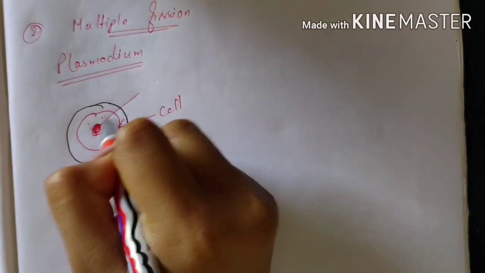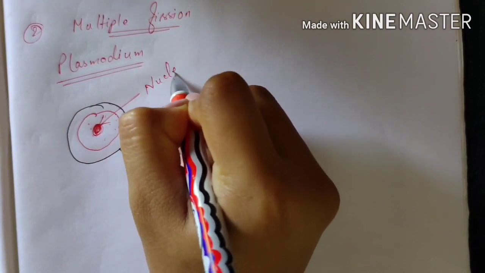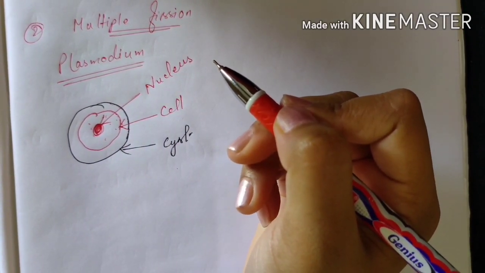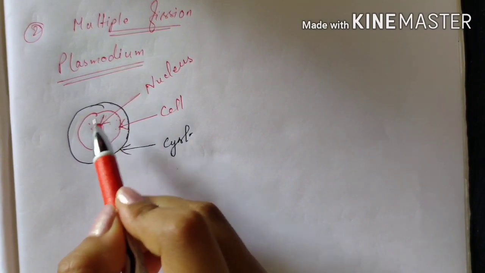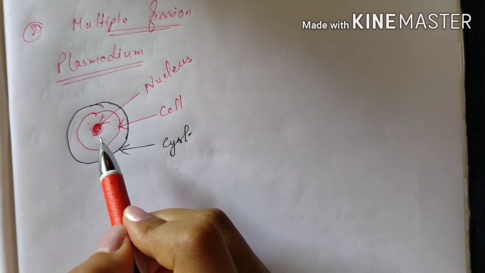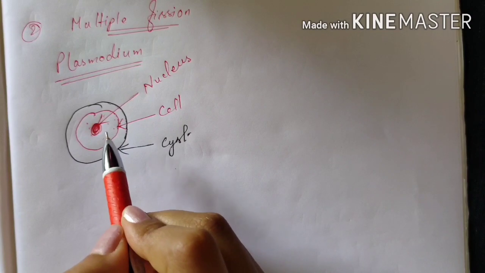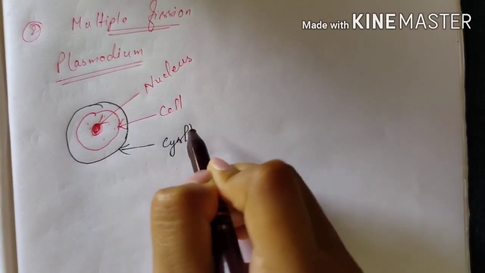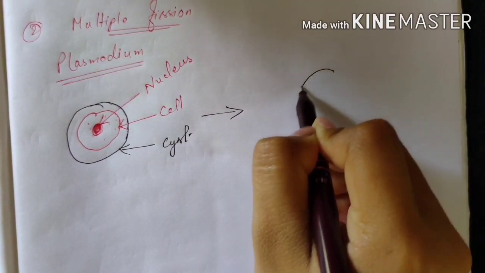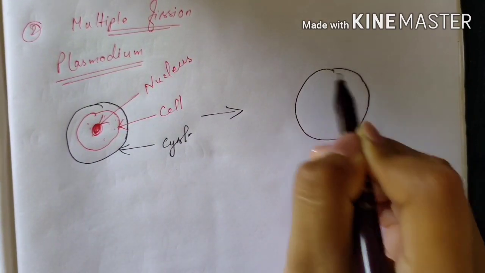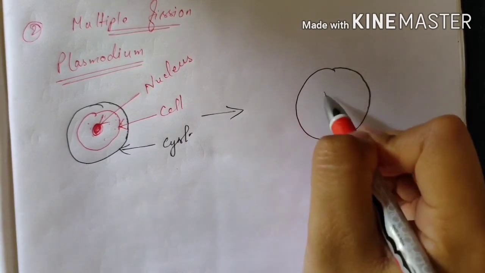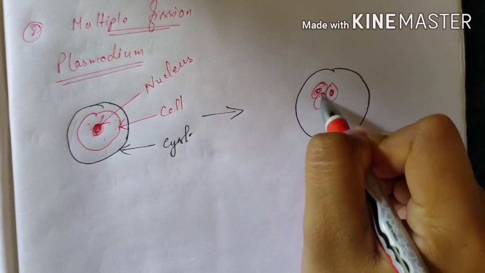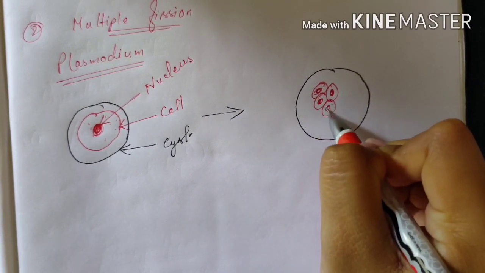And this is the nucleus of this cell. The same process takes place here as in binary fission. The nucleus splits up into many new nuclei, and then the cytoplasm starts dividing, and this division takes place inside the cyst. That means inside the cyst, many new cells are being formed because of fission.